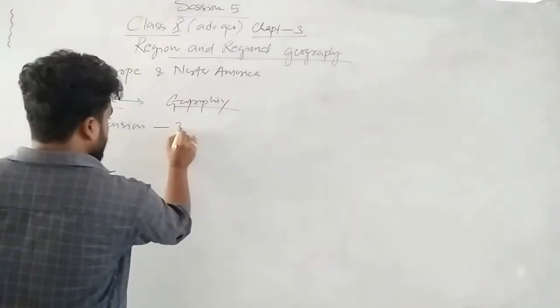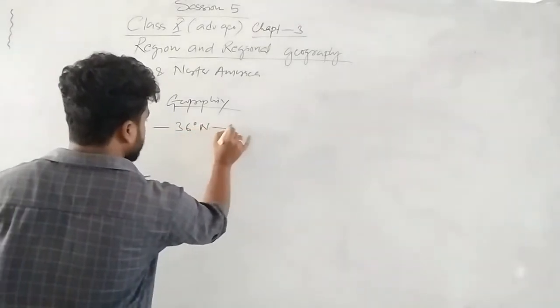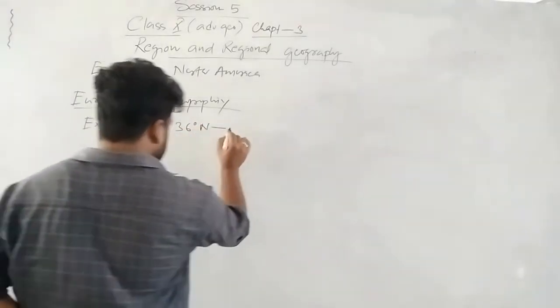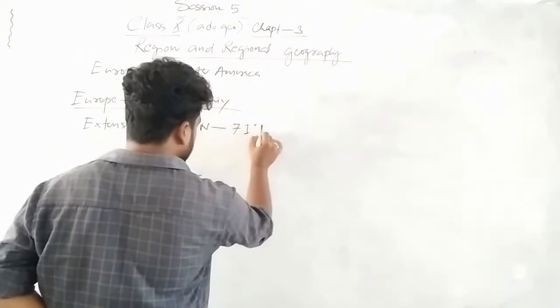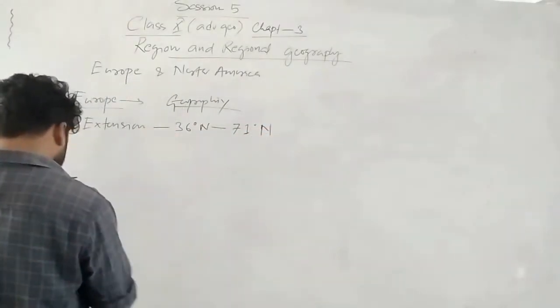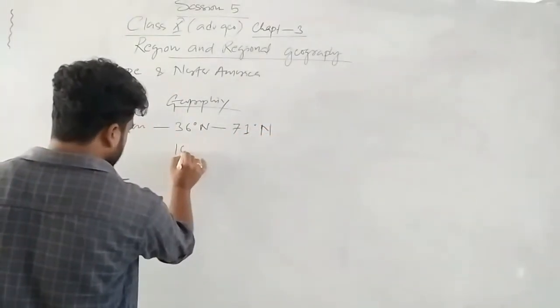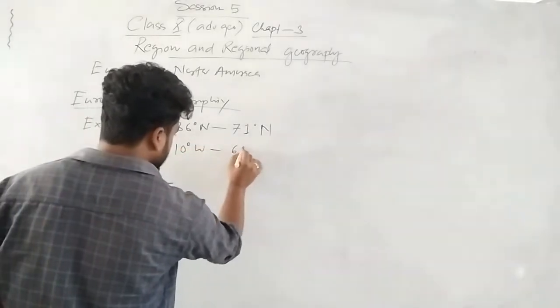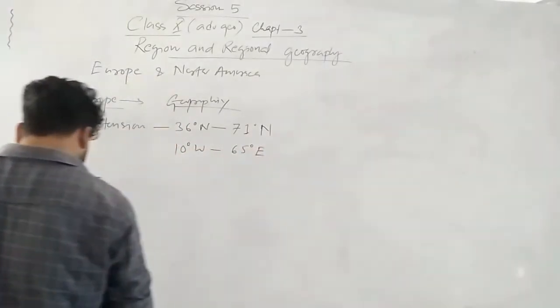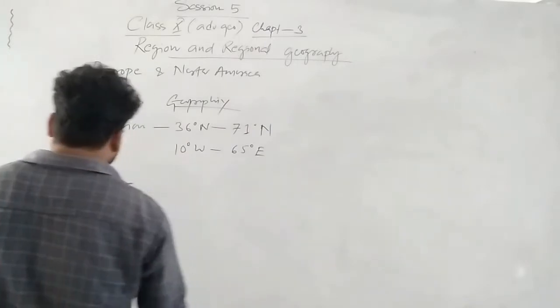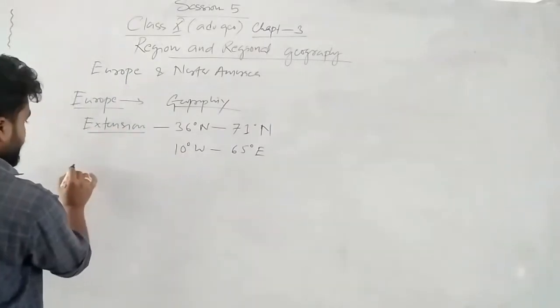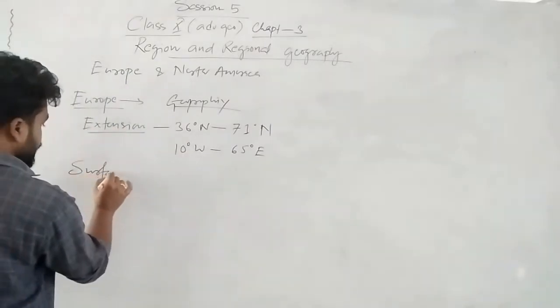So Europe is extending from 36 degree north to 71 degree north. Okay, then again 10 degree west to 65 degree east. That is its longitude.